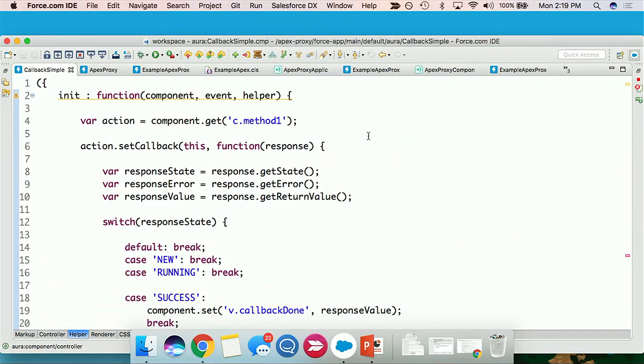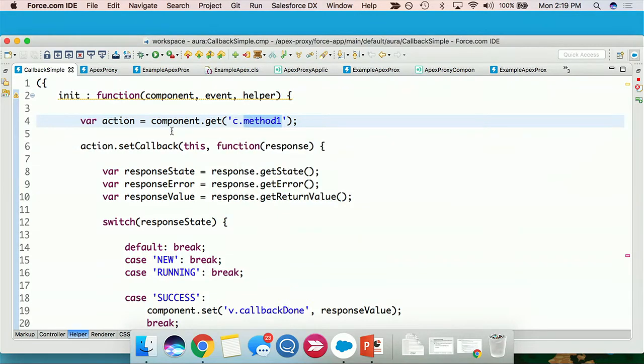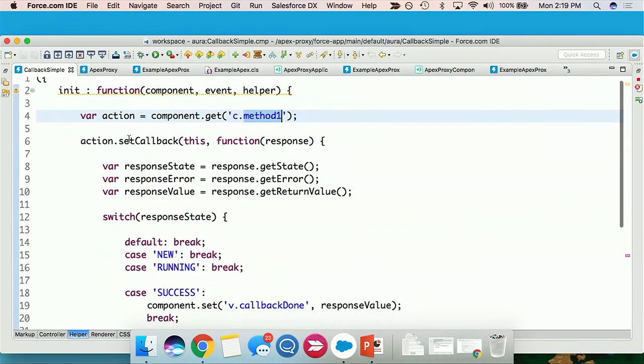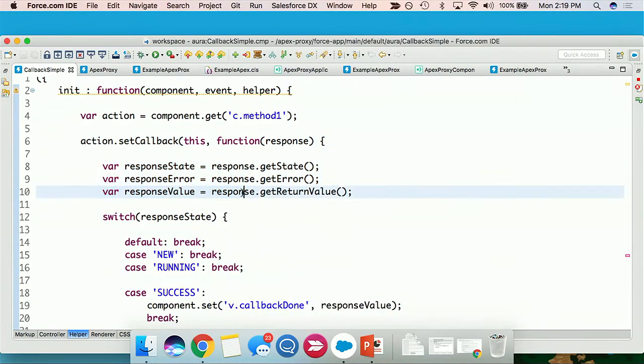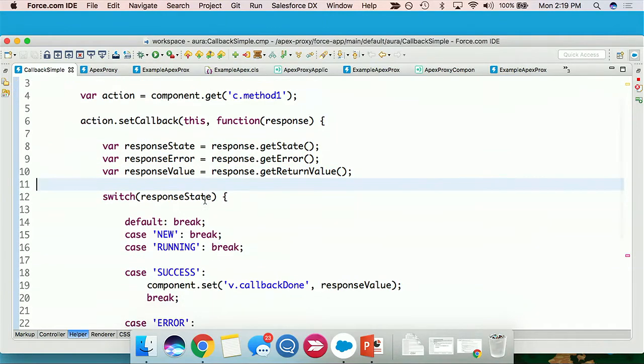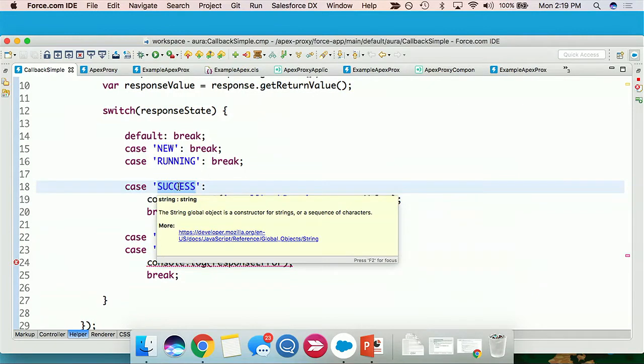So within my init function in my helper is where I'm going to go make my call out to Apex. You will see this code over and over again. I'm going to go get the Apex method that is in the controller attached to this Lightning component. I'm going to specify this callback, which basically sits and listens for state returned from the Apex method. So there's a couple of different states that come back. We're not going to care about all of them. We're going to try to be really optimistic and assume that our Apex code is always successful, because why wouldn't it be?